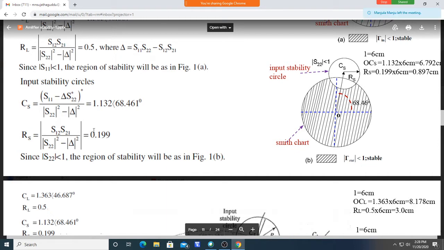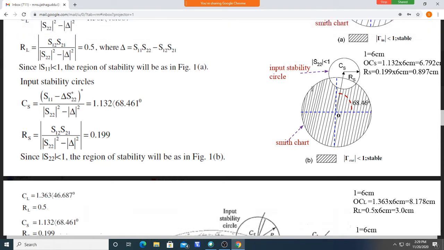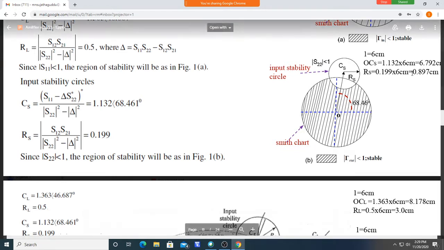Next, what we want is the radius. To draw the circle we need a radius of 0.199. Multiply 0.199 by 6 centimeters. In this example I got 6 centimeters, but in the examination you should measure it on the Smith chart. So 0.199 means 0.897 centimeter.